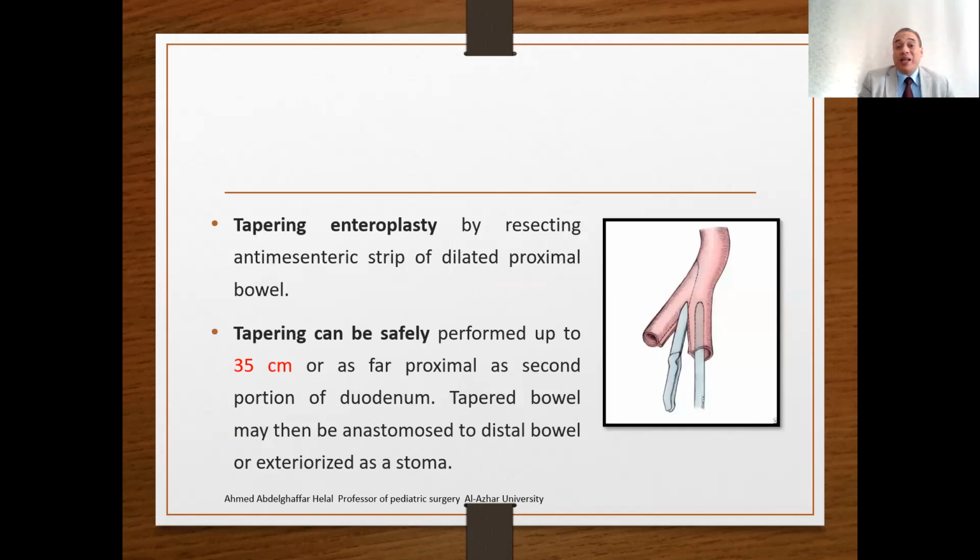The tapering enteroplasty is done by resecting an anti-mesenteric strip of the dilated proximal bowel. Tapering can be performed very safely up to 35 cm or as far as the second portion of the duodenum if you have high jejunal obstruction. The tapered bowel may then be anastomosed to the distal bowel or externalized as a stoma if you need that.